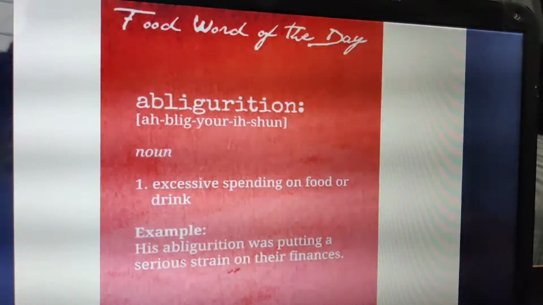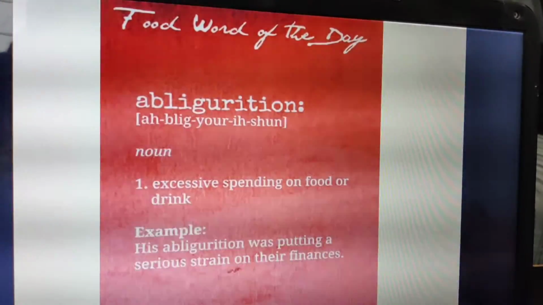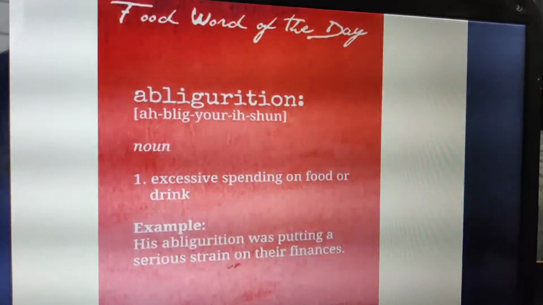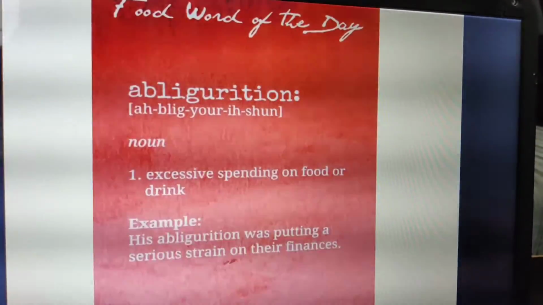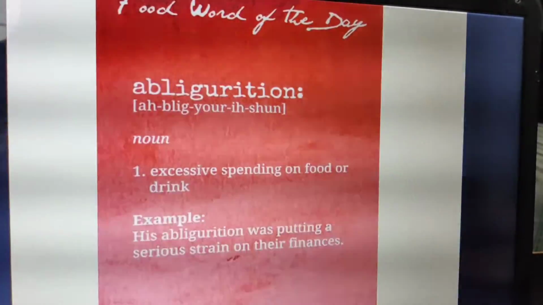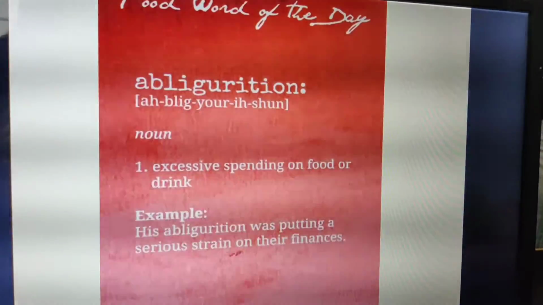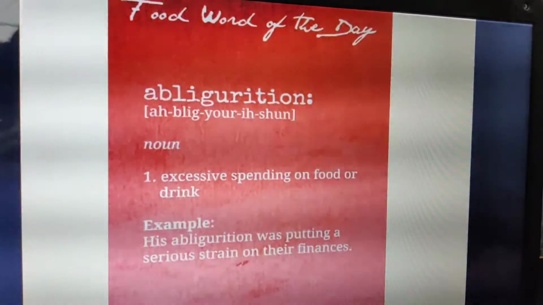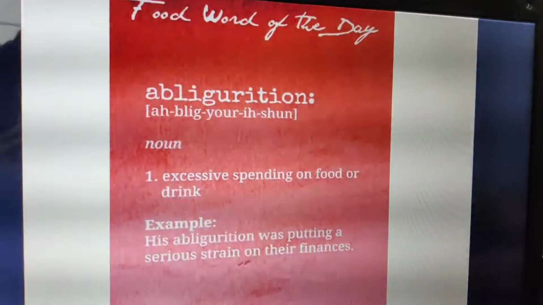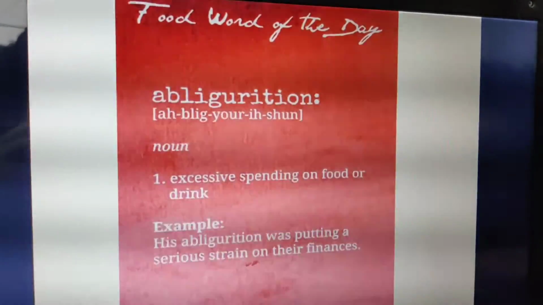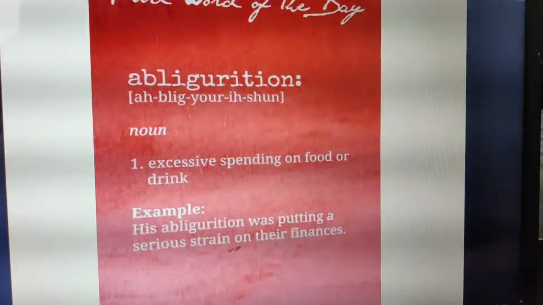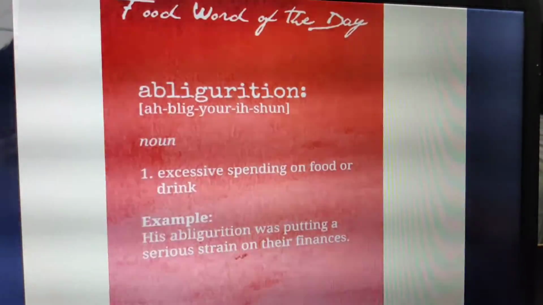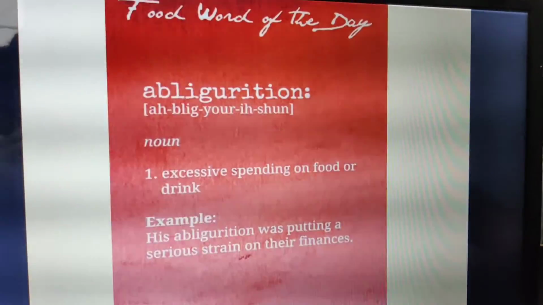Today I've taken a food word of the day, something which is related to food, right? So the word is abligration, which means excessive spending on food or drink. When you're spending an excess amount on food or drinks. So his abligation was putting a serious strain on their finances, because he was spending so much on food and drink that his finances were getting affected. Okay, it was straining his finances. So this is the word. You're going to write this in the word bank notebook.